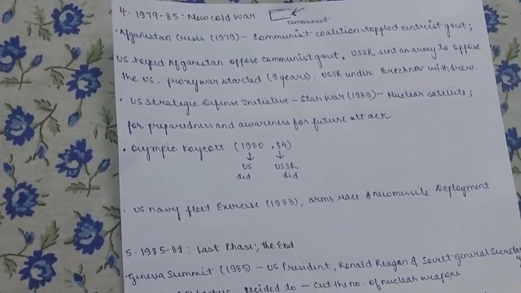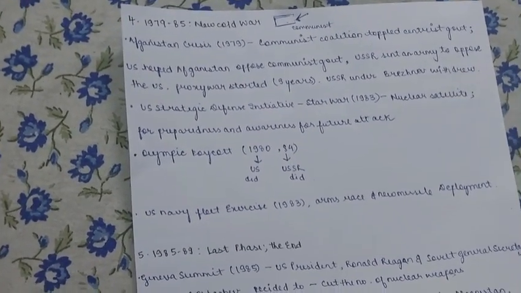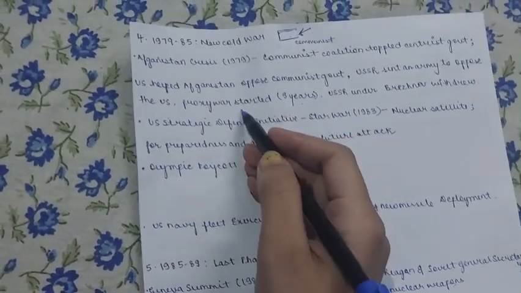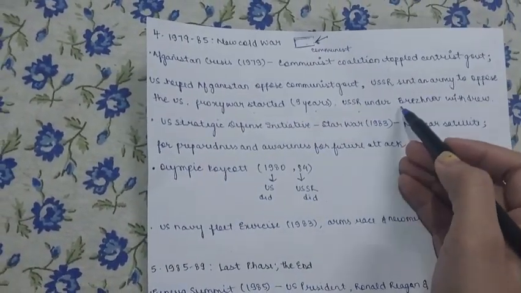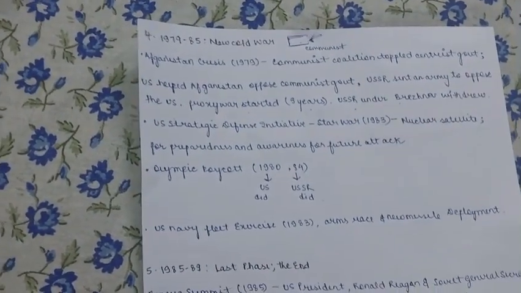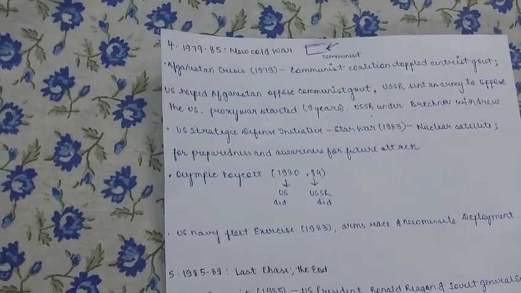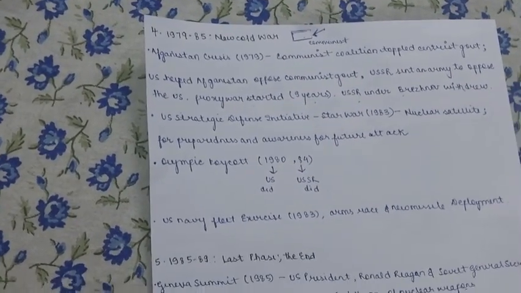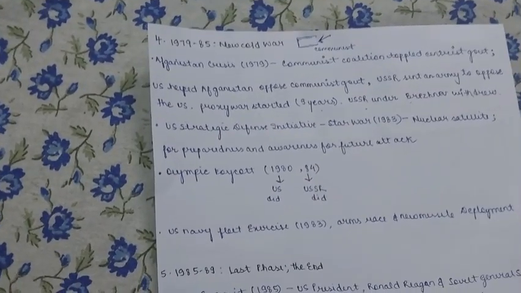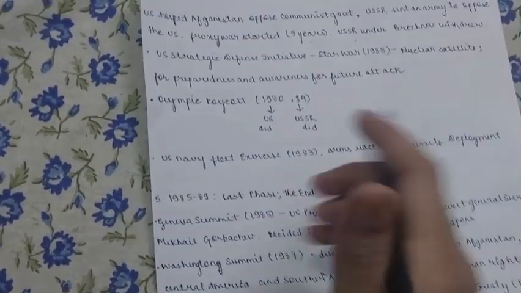Proxy war, why? Because they were not directly involved in it. They were just fighting for promoting their own cause. The war went on for 9 years and the USSR under Brezhnev withdrew. He withdrew because he realized that there is no reason for the war. The war one day or the other will only destroy. There is no solution because both are very powerful dominating countries.